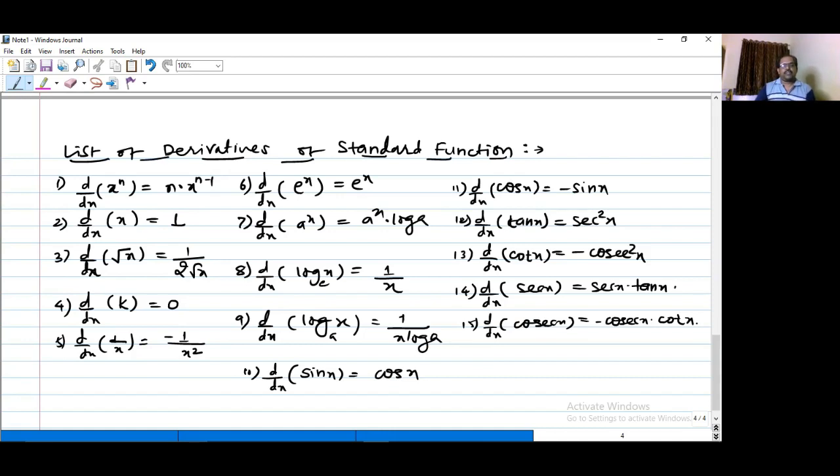So all these formulae can be proved with the help of the first principle of derivative that we have just used. One formula, that the derivative of sin x comes as cos x. So all the formulae can be proved with the help of this first principle of derivative. Hope everyone understood this. सभी लोगों को ये concept clear समझ में आया होगा. So with the help of first principle we can try to prove all these formulae.